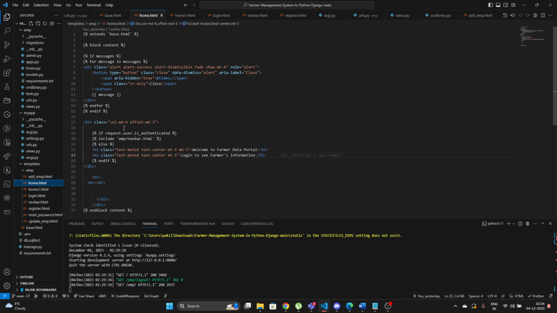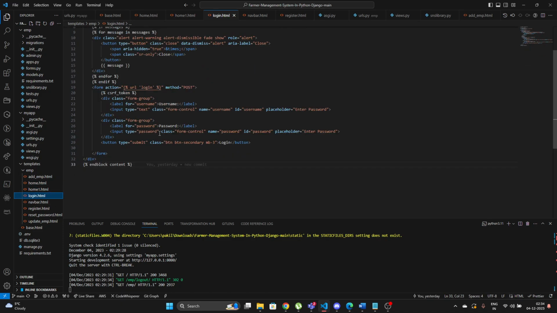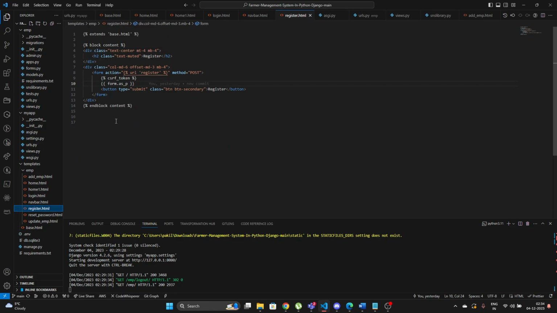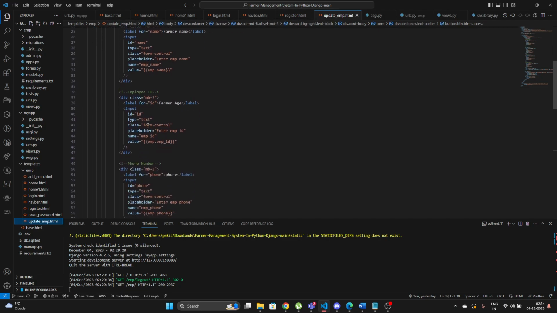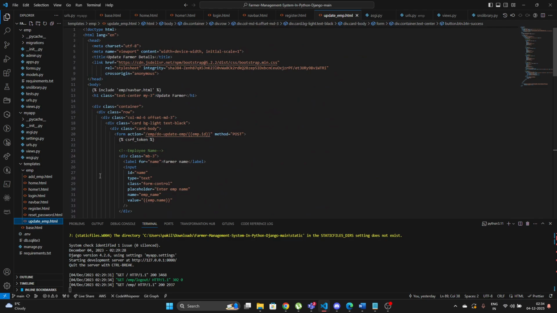The login page comes with the login information for authorization, followed by the registration, a static registration page where we used block content, which extends the base HTML file, called the login file. And other than that, I have update for updating the information, which follows the same add employee functionality.